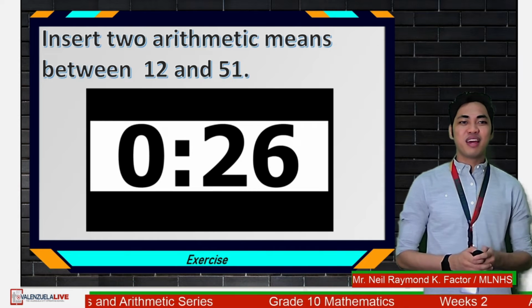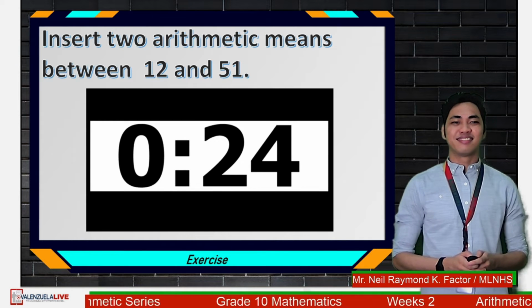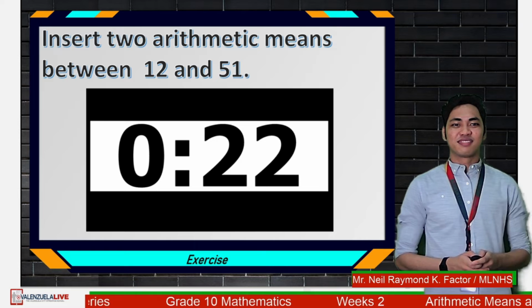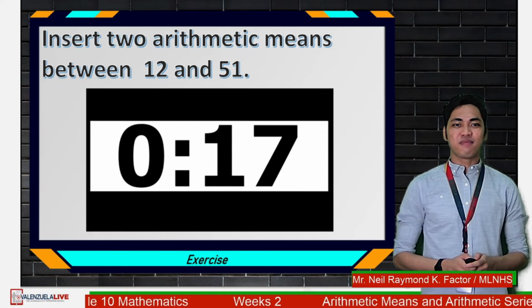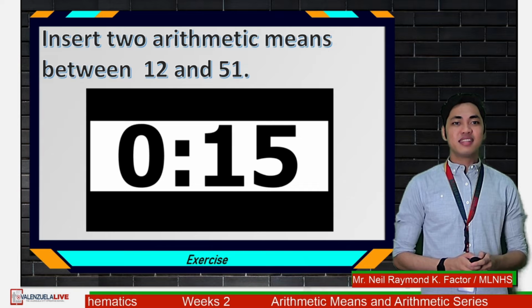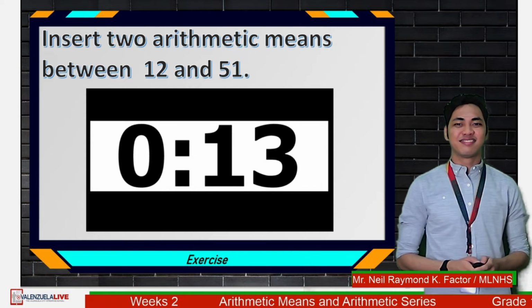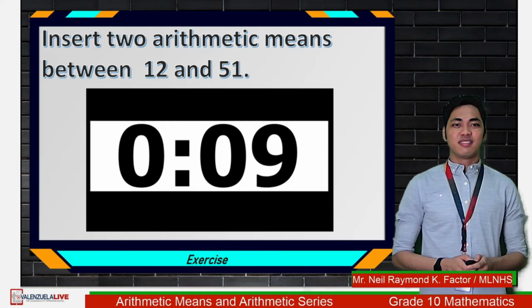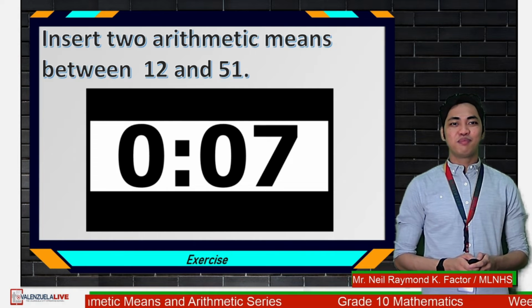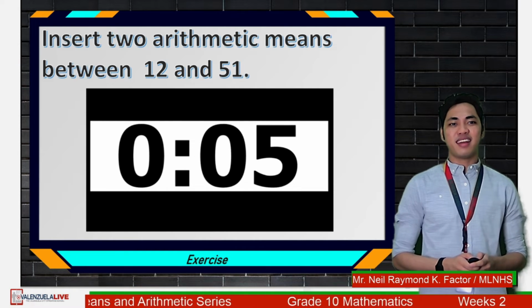You can do it, my dear grade 10 learners. Just try and try. You still have 16 seconds. Time is almost up. Last 5 seconds.